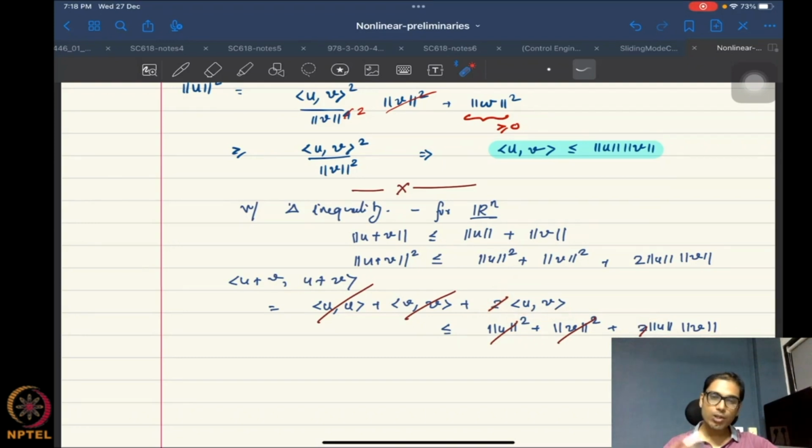All right. So this is how you would prove the Cauchy-Schwarz inequality in general. Great.